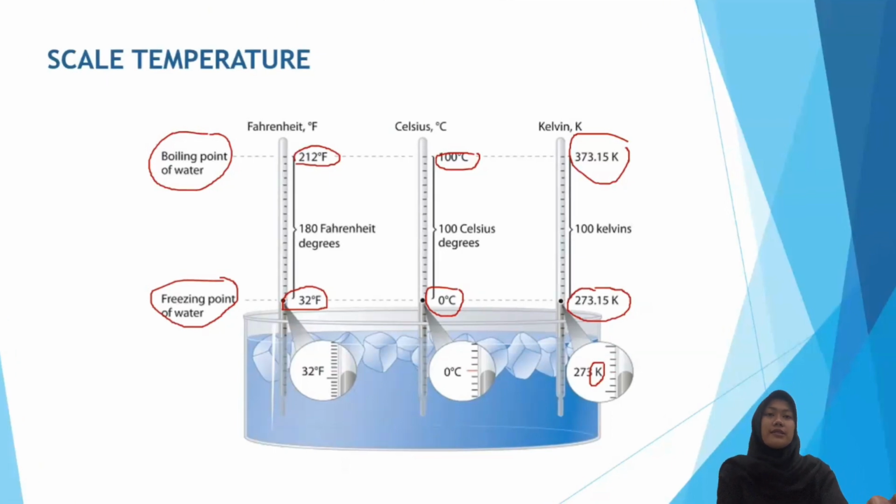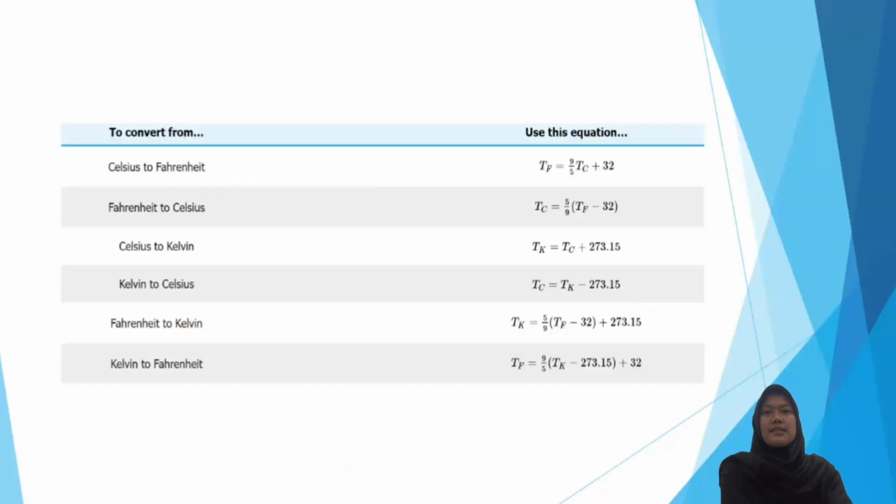If you want to know the temperature in each scale, use the next table to convert them. There is Celsius to Fahrenheit, Fahrenheit to Celsius, Celsius to Kelvin, Kelvin to Celsius, Fahrenheit to Kelvin, and also Kelvin to Fahrenheit. You just use this formula to calculate. For example, convert 98.6 degrees Fahrenheit to Celsius.